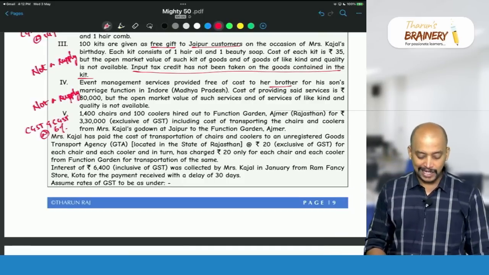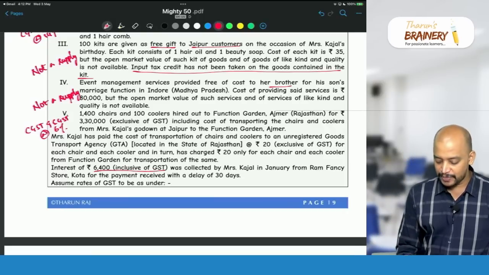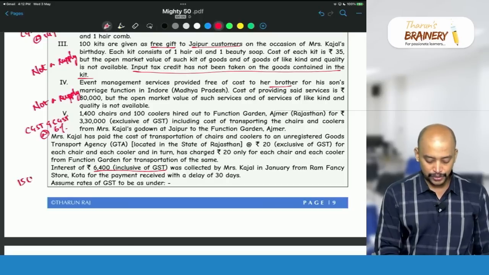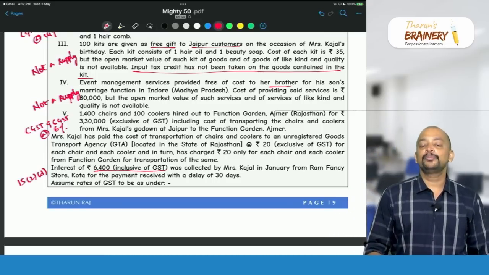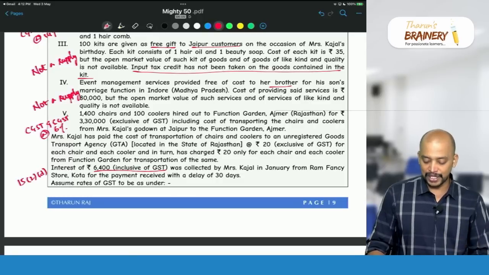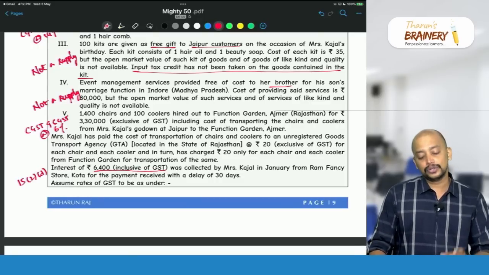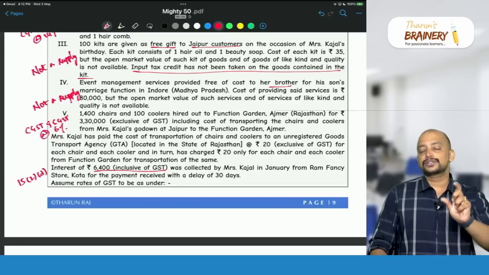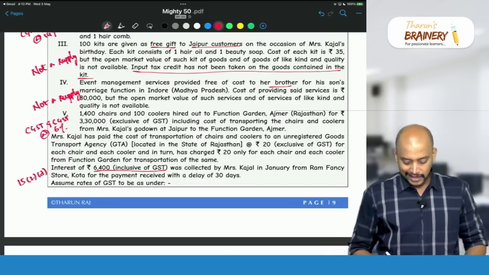Then the next one, interest of 6,400 inclusive of GST. As per section 15 subsection 2 clause D, interest, late fee or penalty for delay in receipt of consideration should be included in the value. So the 6,400 should be included in the value as the payment is not made within 30 days. But don't include 6,400, take out the GST component. So this is for what?